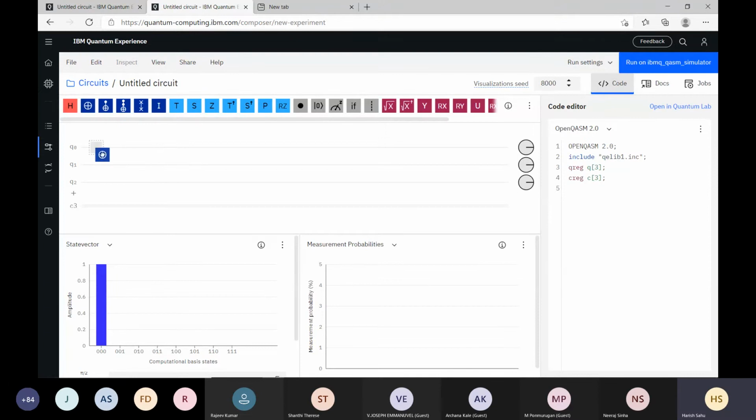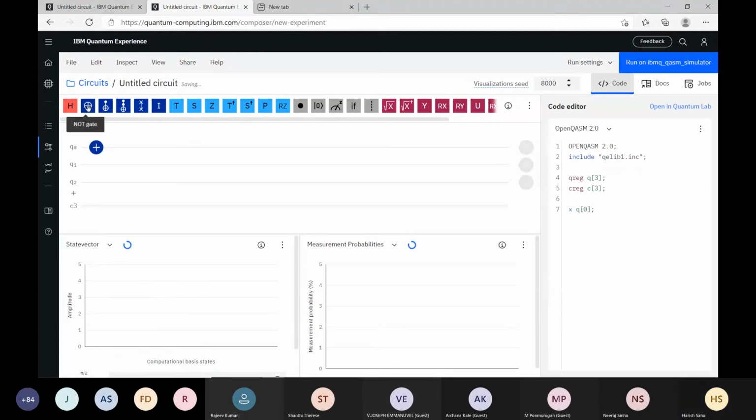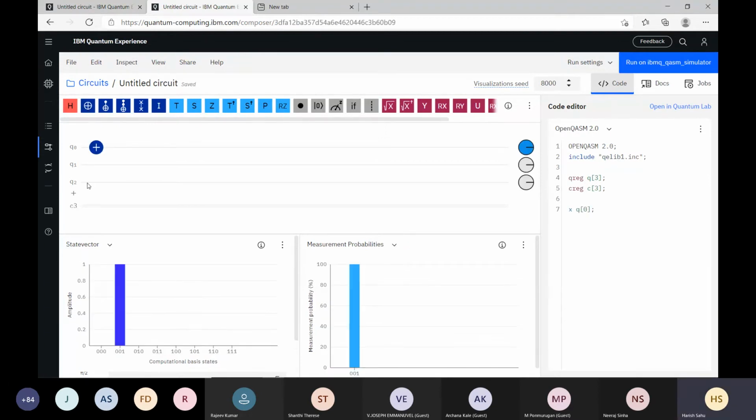Okay. So see here. Initially, whenever we don't do any initialization, qubit 0 is there, qubit 1 is there, qubit 2 is there. Three qubits are at our disposal, and initially all of them will be in 0 state. Now what is happening is we applied this NOT gate.